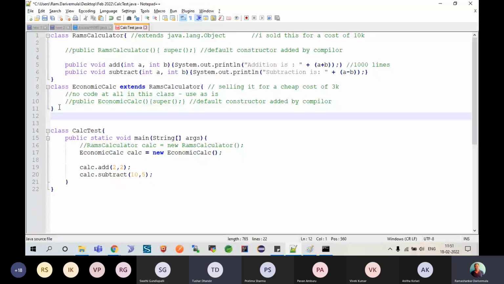So he started developing his own calculator. Pawan's calc extends Ram's calculator, or he wanted to get this through economic calc, which is the cheapest, and then he started selling it for 5K with 2 more added functionalities.